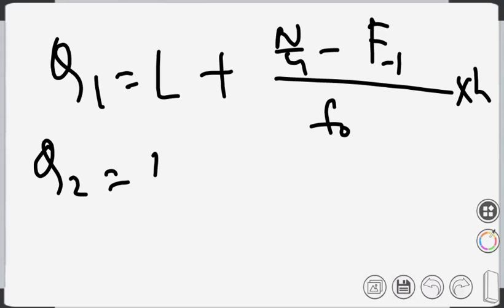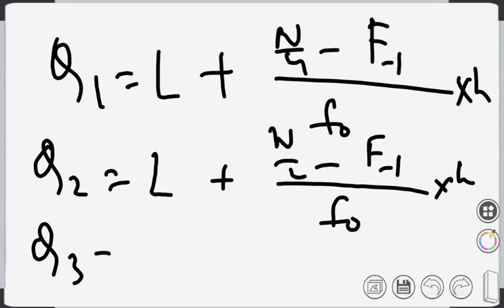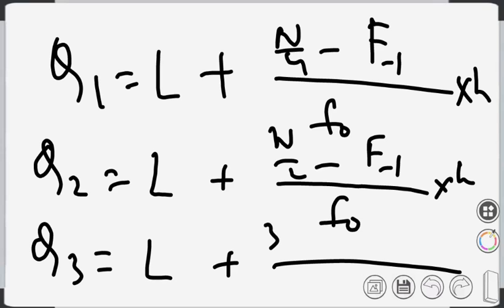Q2 we have also written the same: L plus n by 2 minus f minus 1 by f0 into h, and Q3 is equal to L plus 3n by 4 minus f minus 1 by f0 into h. So quartile 2 should be 2n, right?